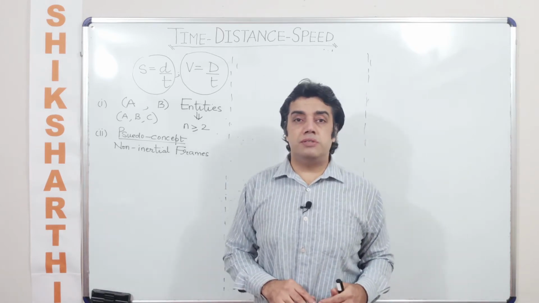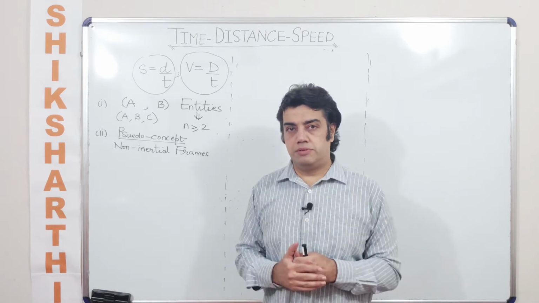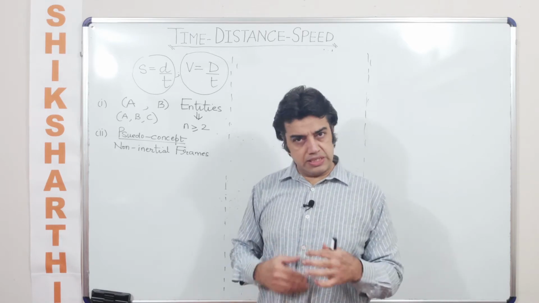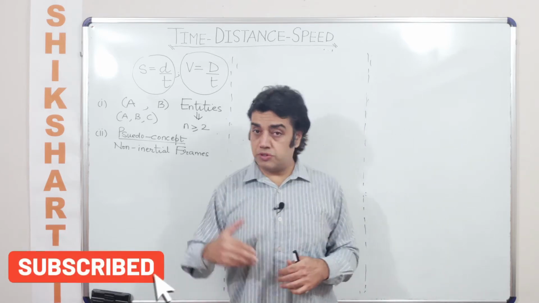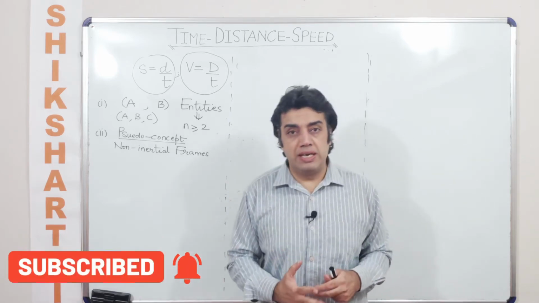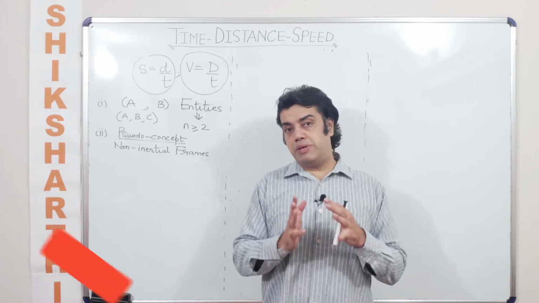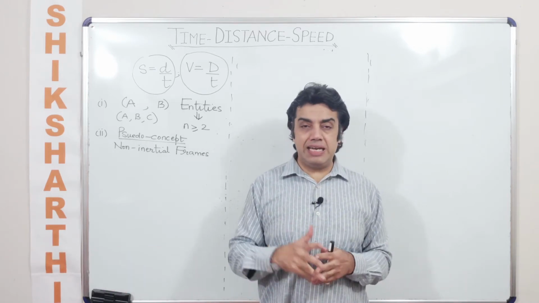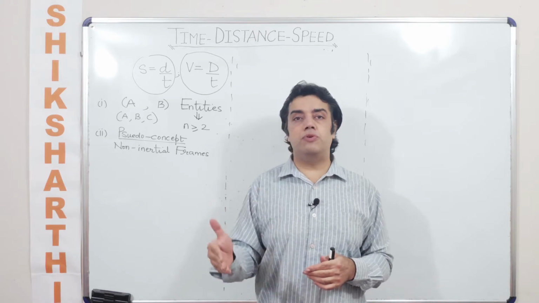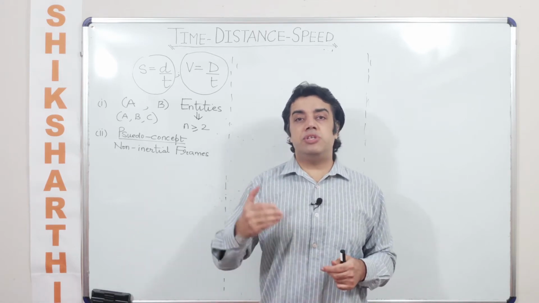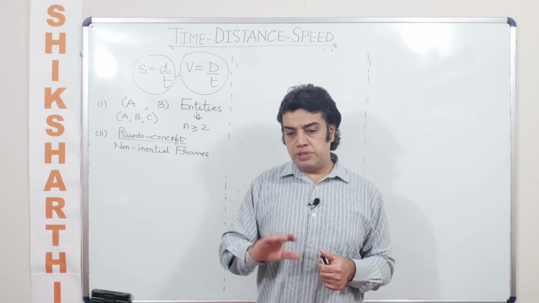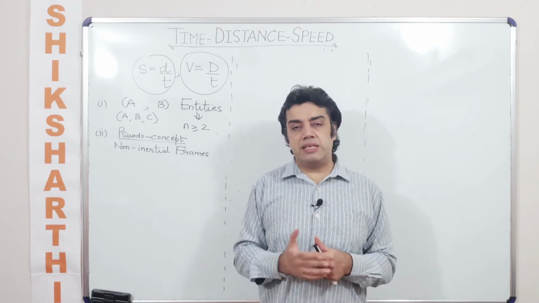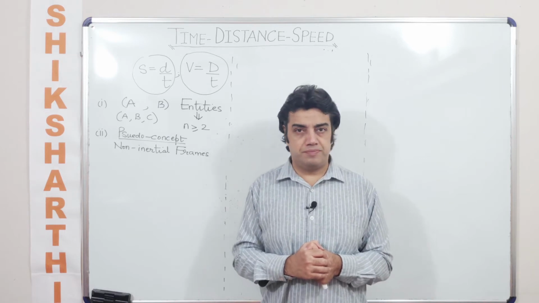That is an example of inertia, wherein a body tends to remain in the same state unless and until an external force is applied on it, which changes its state. The moment the state changes, it becomes non-inertia.